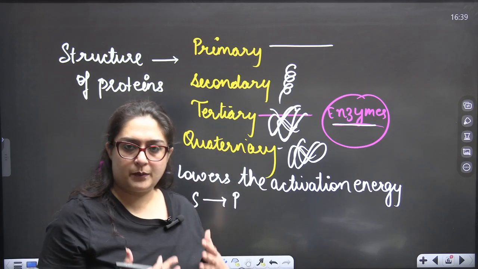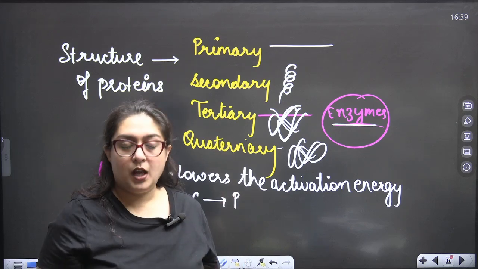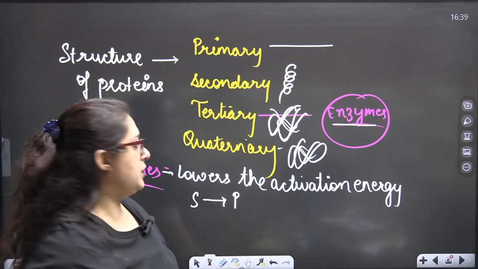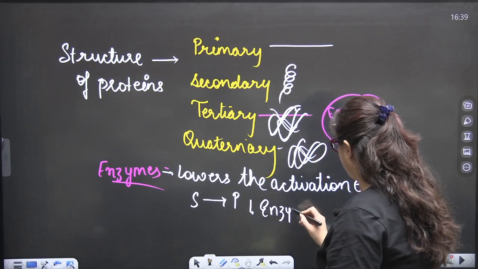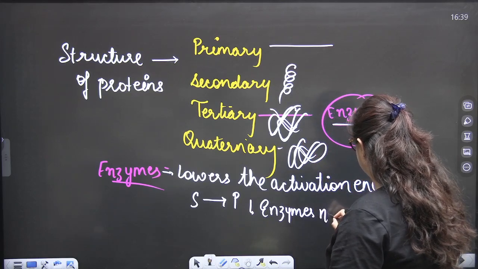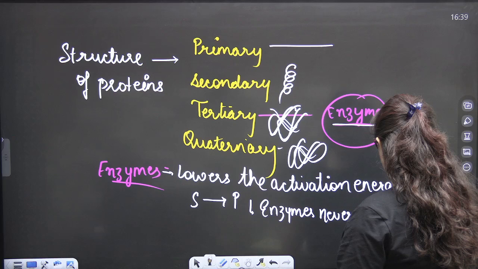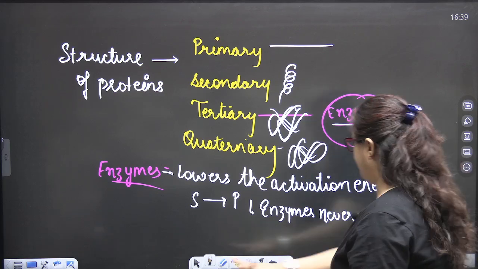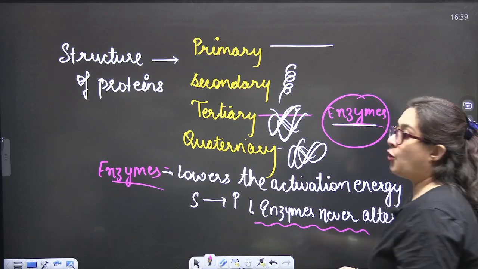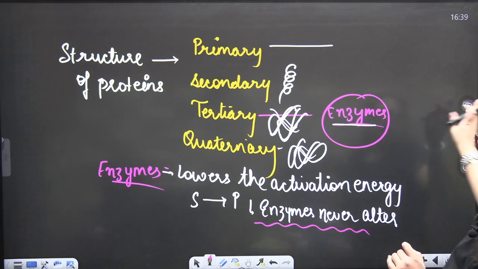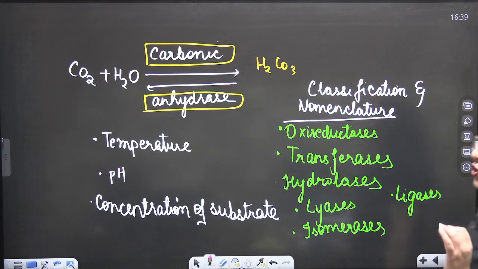They allow the substrate to convert into product by lowering the activation energy, and enzymes never alter themselves, meaning they do not change themselves.